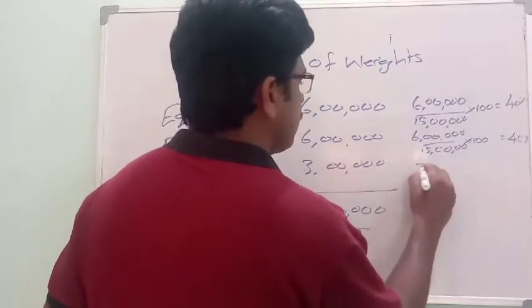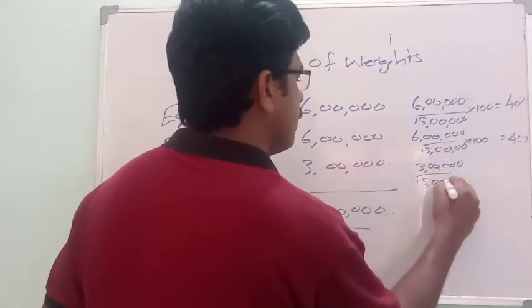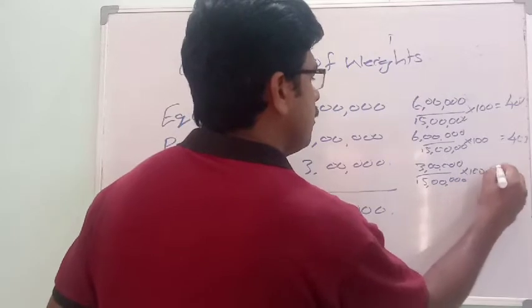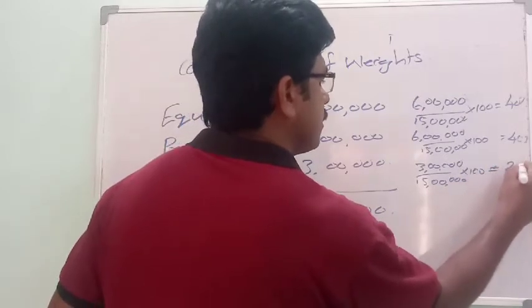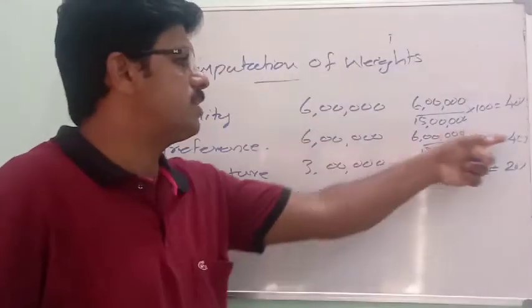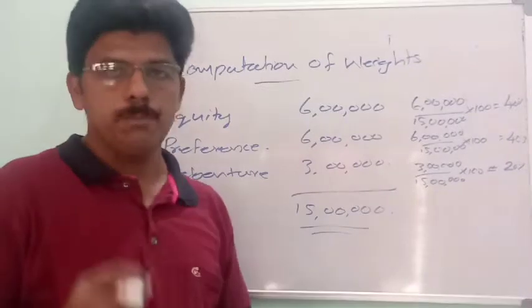And here 3 lakh divided by 15 lakh into 100 is equal to 20%. So weight is equal to equity 40%, preference 40%, and debenture capital 20%.